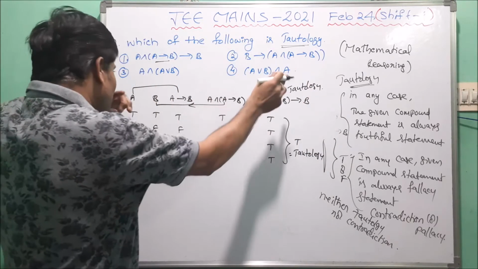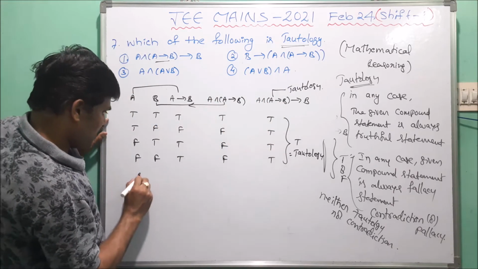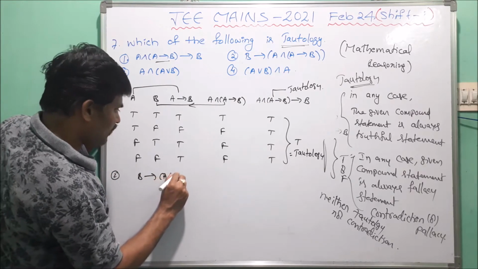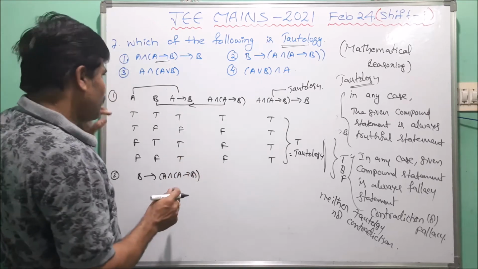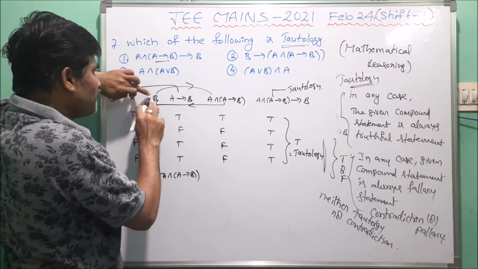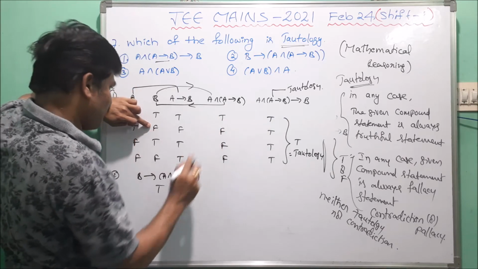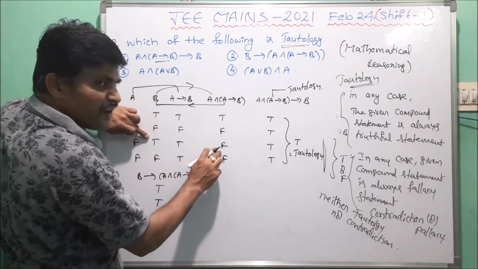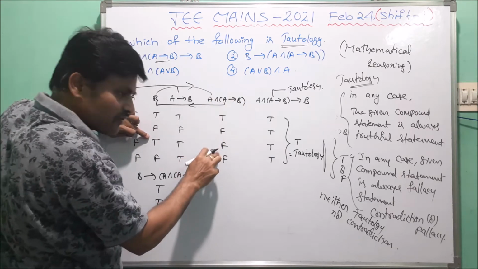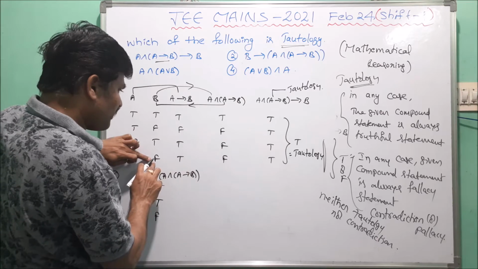Similarly, here we take B implies A and A implies B. Here we take it in reverse process. This is the second one. B implies A and A implies B. Now here we take this process. So the implication of this one, T implies T, that is T. F implies F, that is T. T implies F. Now the first statement is true and the second statement is false. Now here also we take false.